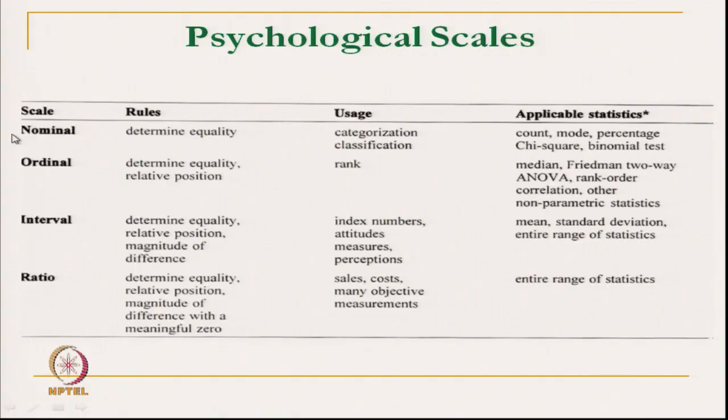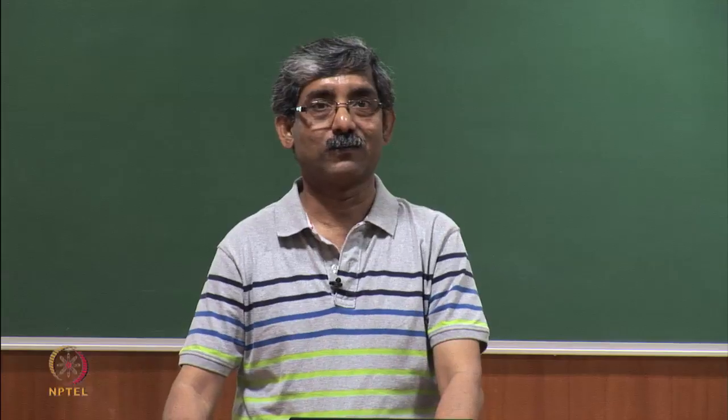So, if we see it in tabular form, it is a totality. The nominal scale determines only the equality. It is categorization and classification, it only categorizes. Wool is 0, silk is 1. And what type of statistics can we use? We can measure the count, mode or percentage, chi-square, this type of statistics.